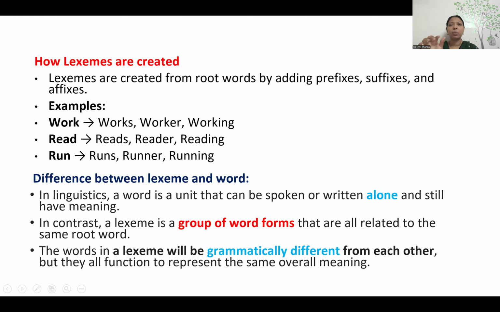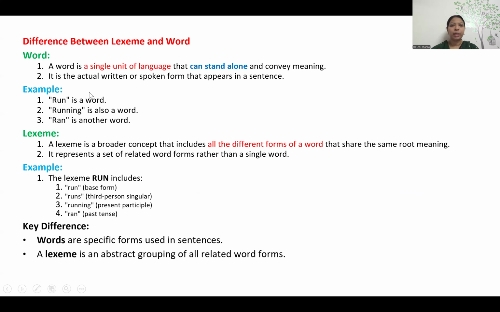Work is a word, worker is a word, but the different grammatical forms, the group of word forms, we call a lexeme. So all together we call it a lexeme, but every individual thing is called a word. Okay, so I already told you the difference. A single unit of a language is a word.